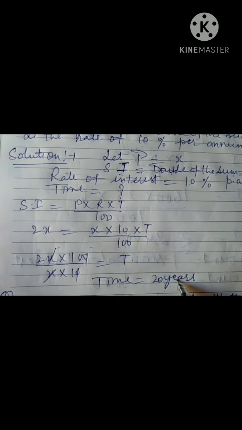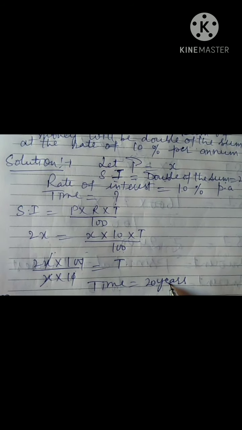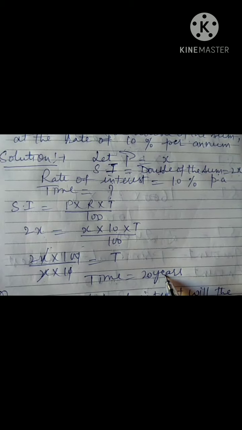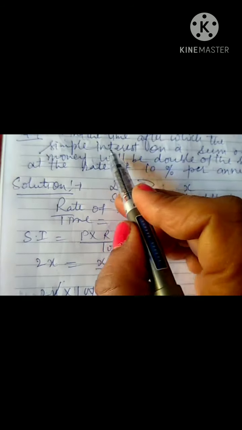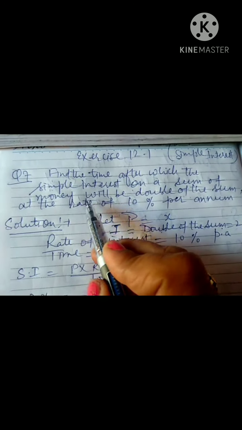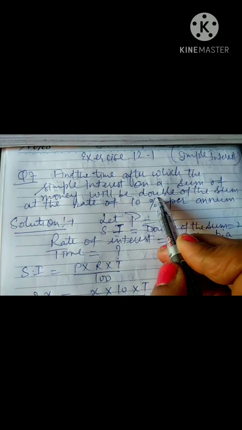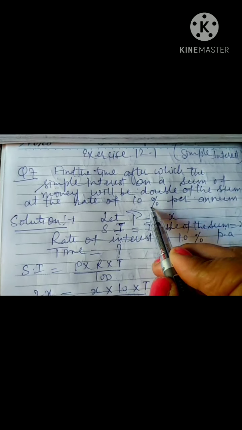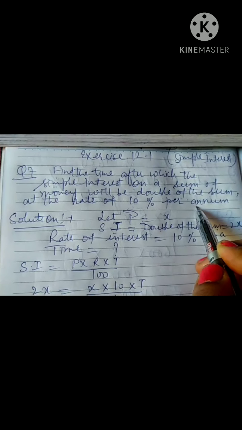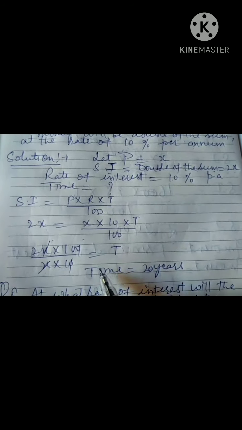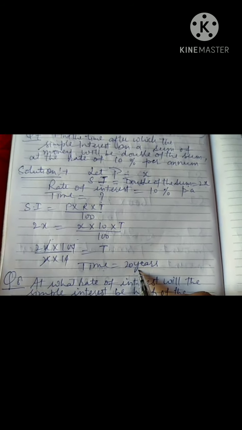So time is 20 years. So we can say that the simple interest on a sum of money will be double the sum at the rate of interest 10% per annum after 20 years.